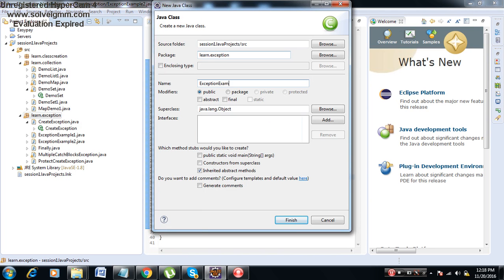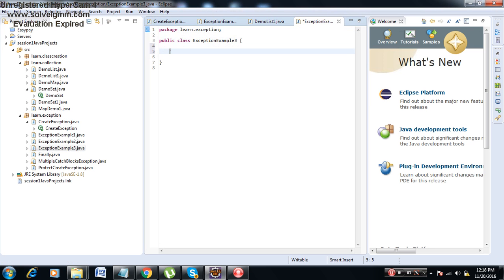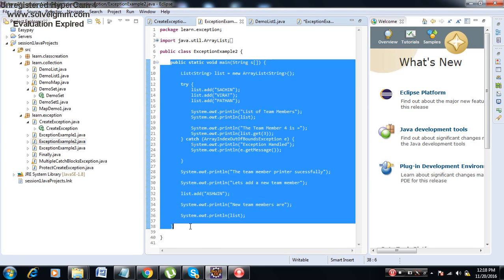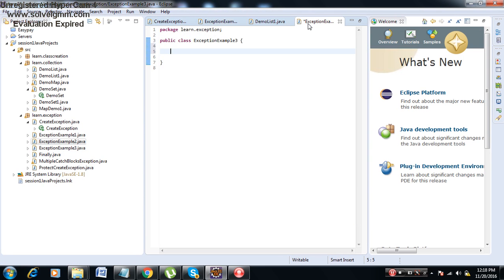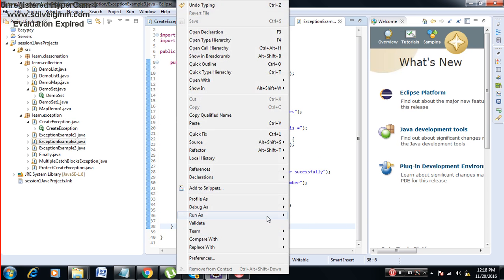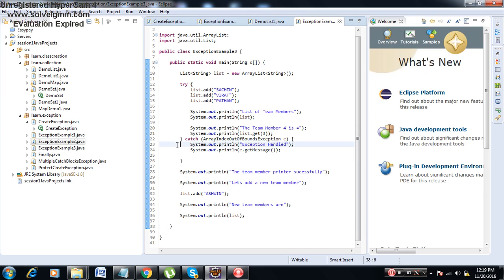Exception example 3. Right click, run as Java application. Okay, see here. List of team members, it has printed the list, exception in thread main, Java, the team member 4 is okay, then exception. Why is it not coming?